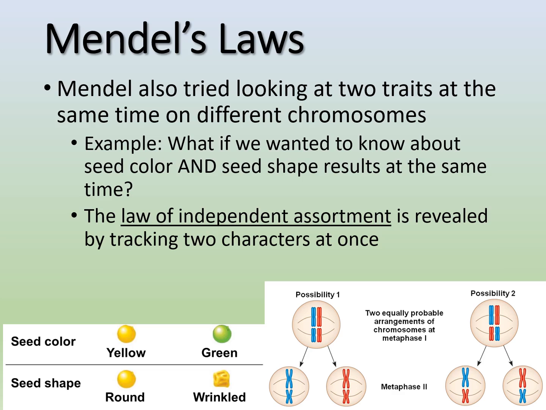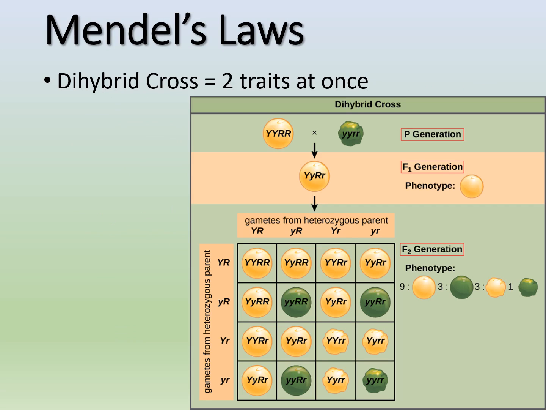So remember, with the law of independent assortment, there's an equal probability that these chromosomes are going to arrange two different ways, right? So you end up with four different possibilities, okay? So we call this a dihybrid cross, where you're looking at two traits at once.